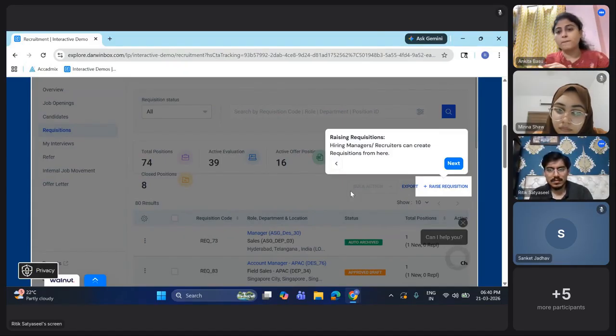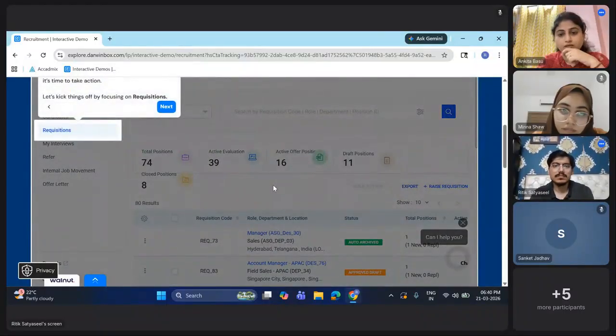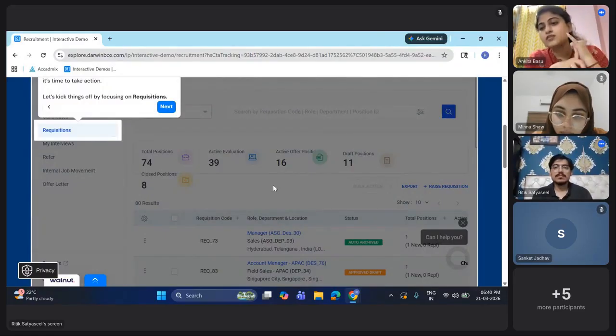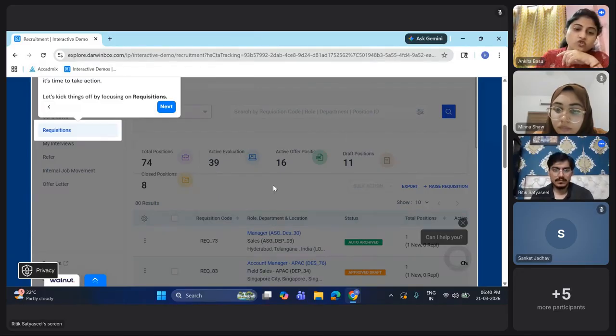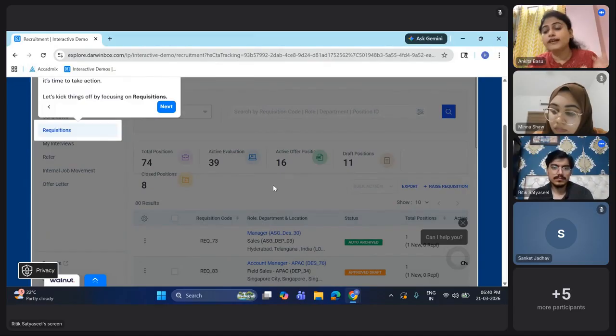Can you go click on that back arrow? ये हाँ यहाँ पे. And draft position is 11. सो ड्राफ्ट यानी कि इनके साथ ऑफर नेगोशिएशंस लेवल पे है. And if you see there are closed positions that is 8, यानी कि रिक्रूटर ने 8 पोजीशन ऑलरेडी कंप्लीट कर दिया है. This is the data dashboard.